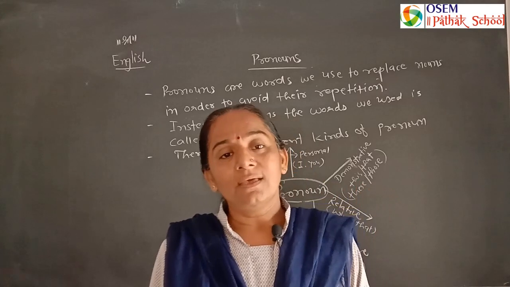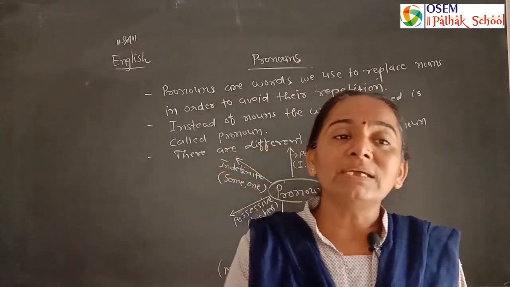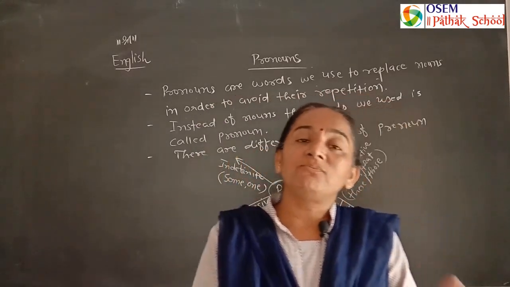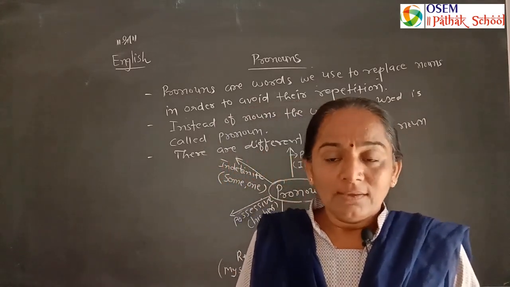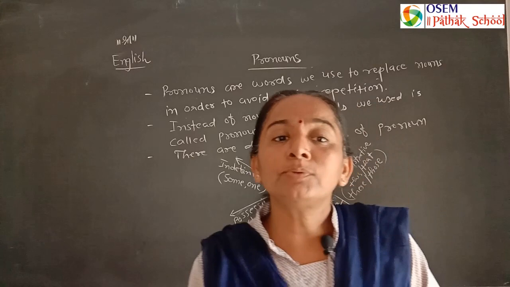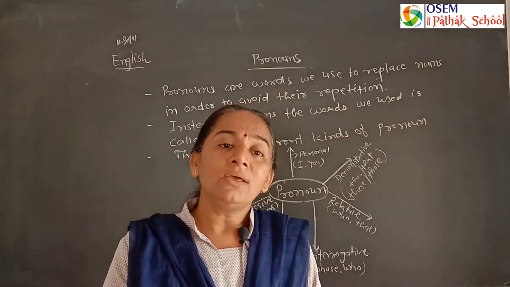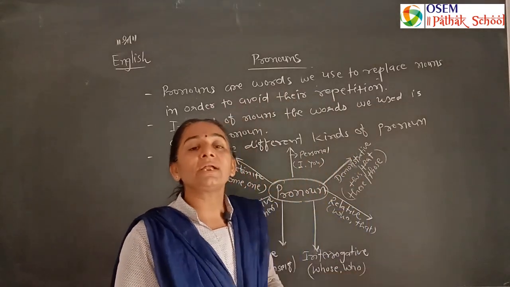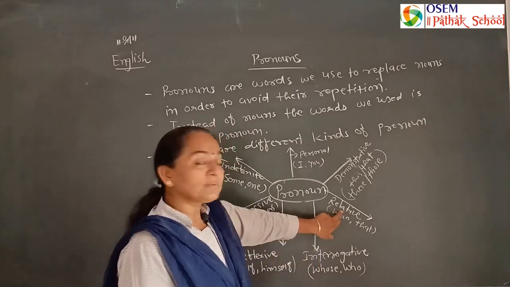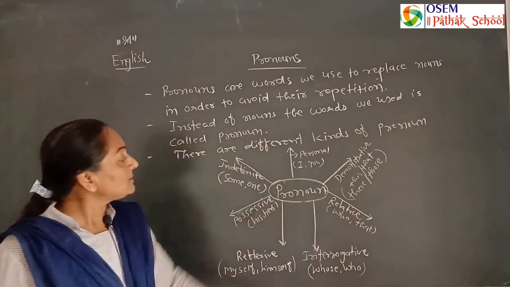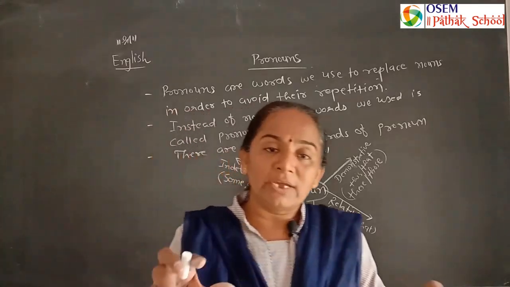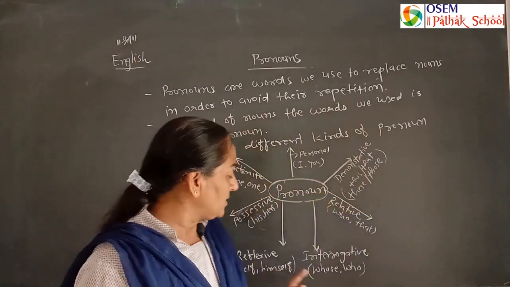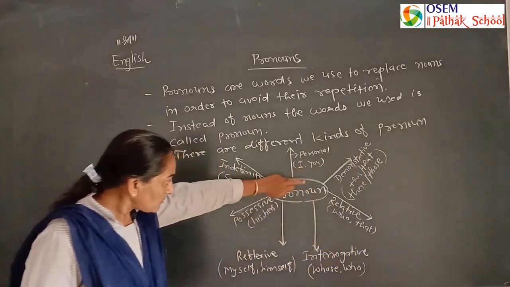And we also use the word that. Suppose I want to talk about the chair. The chair that is broken. So again and again we can't use the same words. Instead of repeated words we use a relative pronoun. Then another kind is the interrogative pronoun. All the WH words are used as interrogative pronouns.